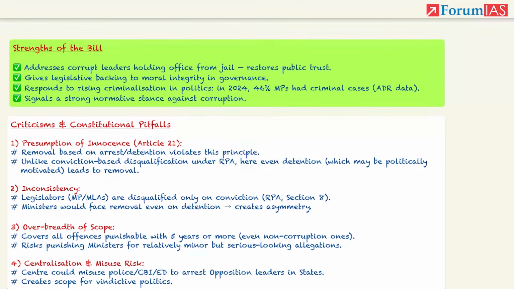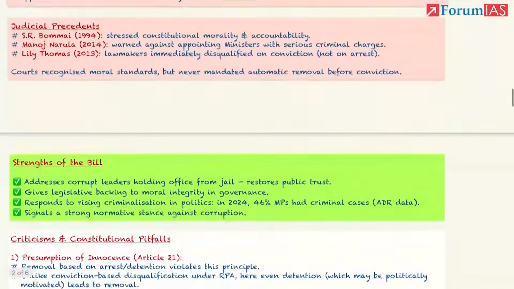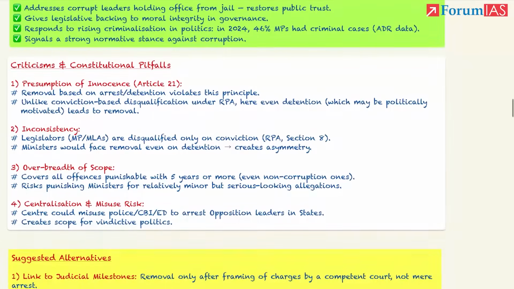But there are various criticisms and constitutional pitfalls, that is the constitutional issues as well, and challenges in the implementation also. What are the challenges? सबसे पहले, presumption of innocence under Article 21, right to life and liberty. If a person is not convicted by the court, till that moment that person is innocent, right?